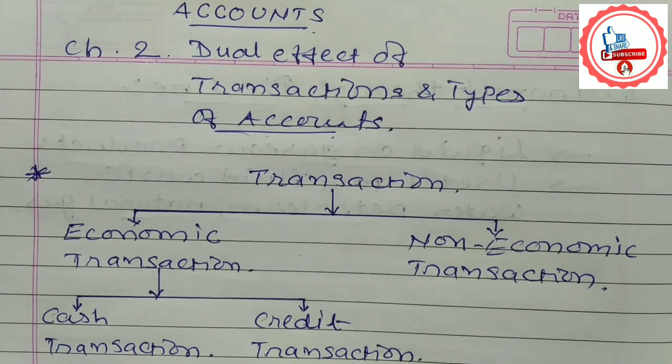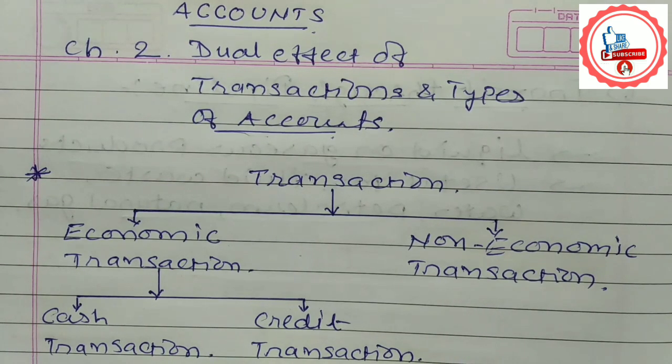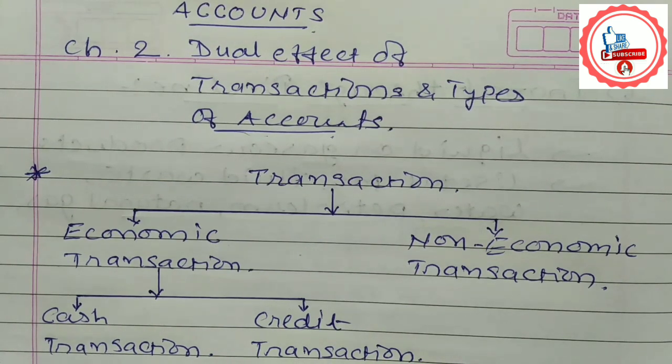Today we are going to start the second chapter of accounts, that is dual effect of transactions and types of accounts. Students, before going to understand the dual effects of transaction, first of all we will discuss transaction. The types of transactions are economic transaction and non-economic transaction. Economic transactions are classified into two parts, that is cash transaction and credit transaction.